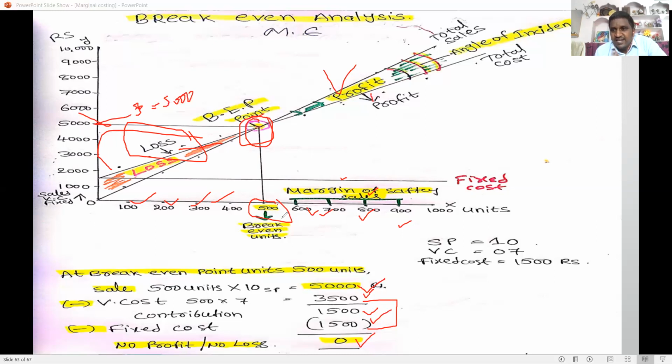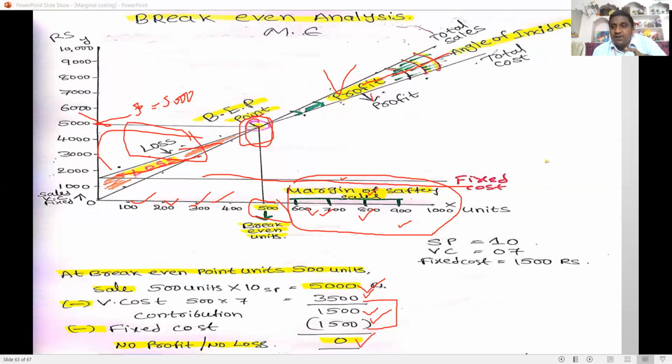Sales above the break-even sales, such as 600, 700, and 900 units, are called margin of safety sales. This line indicates the fixed cost line. Fixed cost does not change with production: at 100 units, 1500 is the fixed cost, and at 900 units, 1500 is the fixed cost. Fixed cost does not change with the production level, but variable cost changes according to the production level. Profit includes the margin of safety sales.